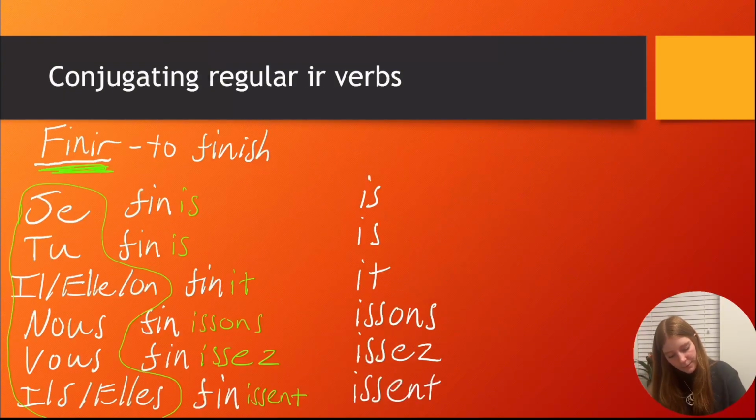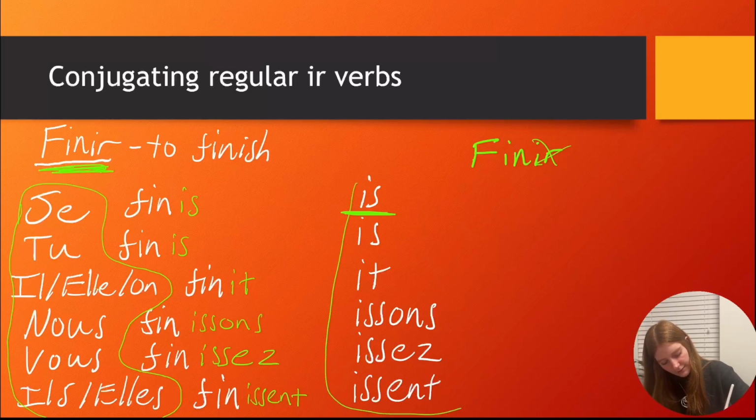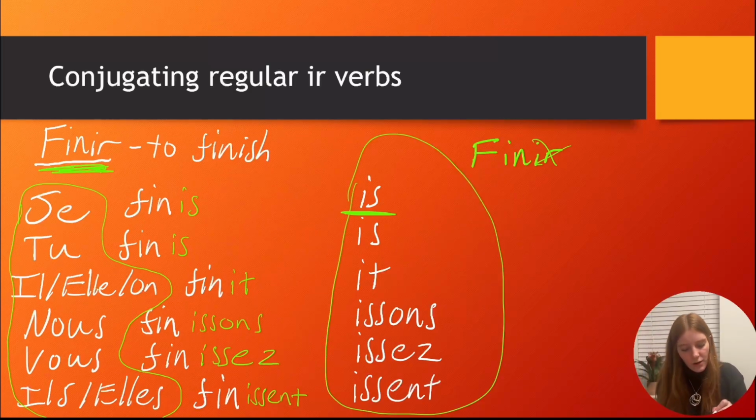So, if we go back, here you see the ending is here. That's the ending we're adding. So what we're doing again is taking off the ending of finir, and then adding these endings onto the root of finir.